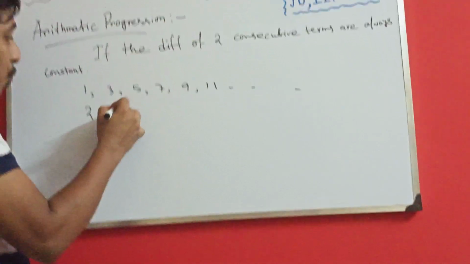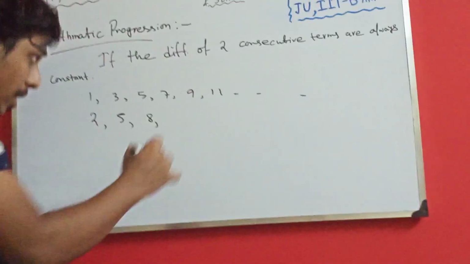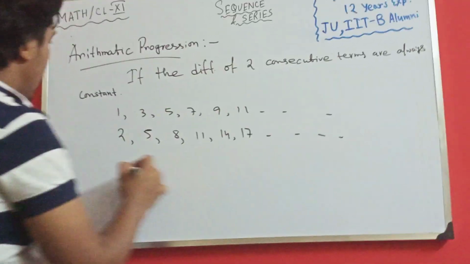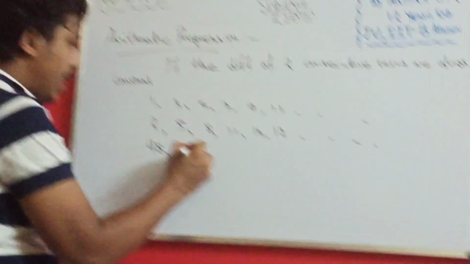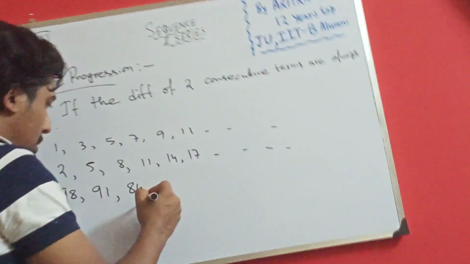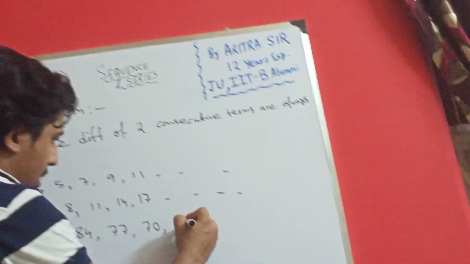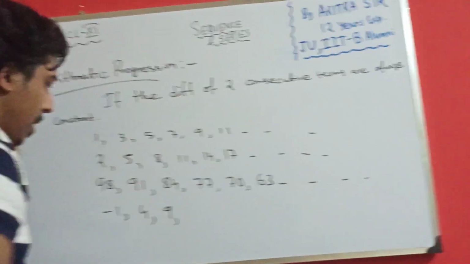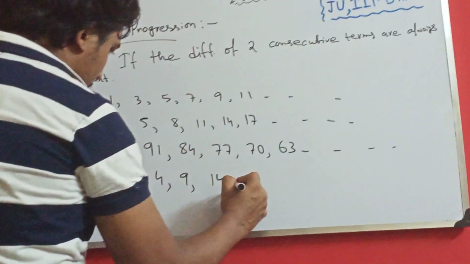Then you have 2, 5, 8, 11, 14, 17. Then you have 98, 91, 84, 77, 70, 63. Then minus 1, 4, 9, 14.